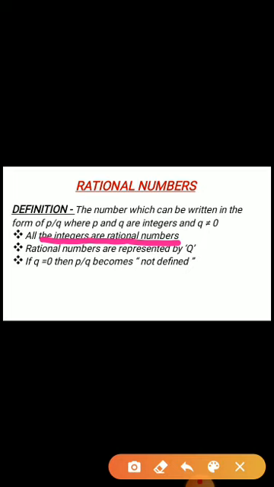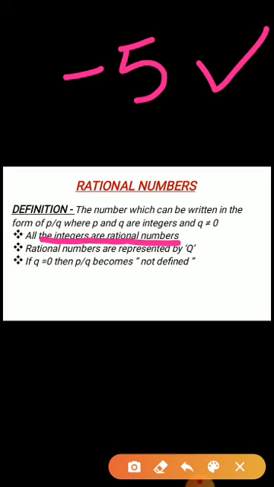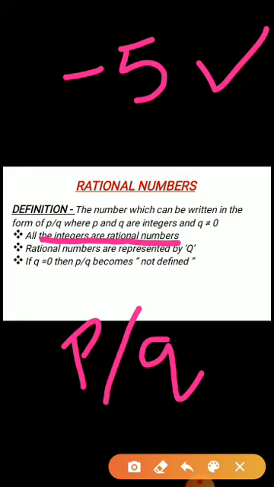Why? Suppose I take -5. Is -5 an integer? Yes. Now how can I say that -5 is a rational number? A rational number should be of the form P by Q, that means I should have some numerator and some denominator.